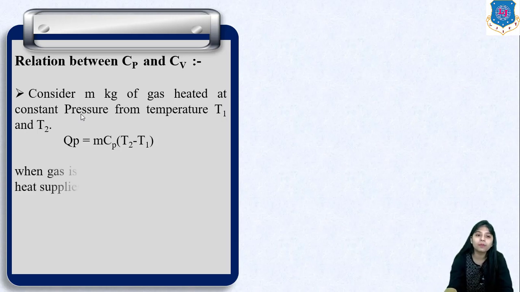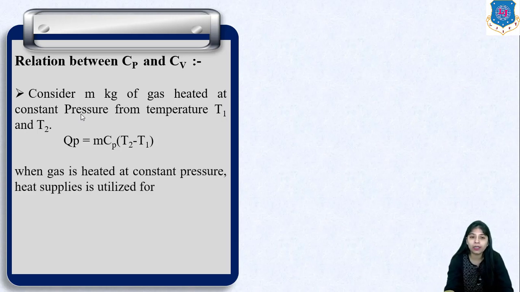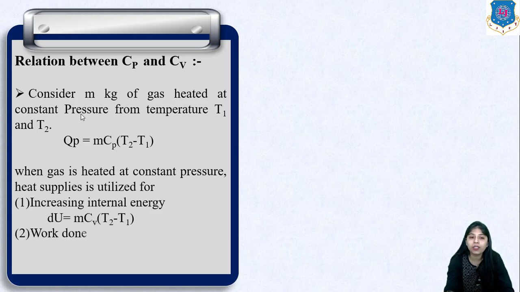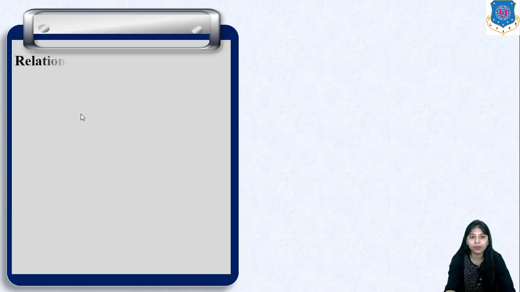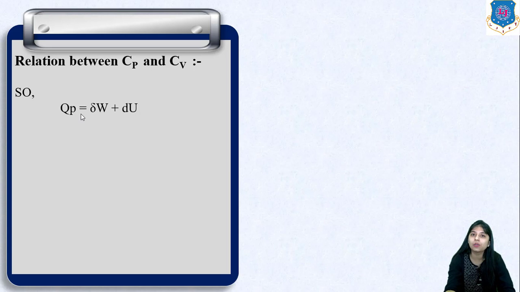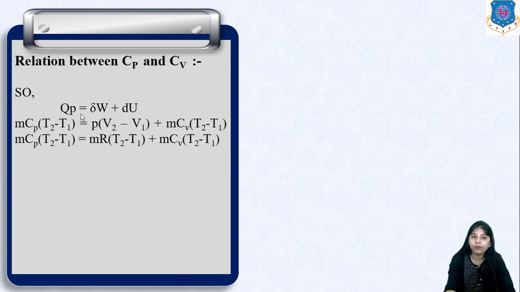Now when gas is heated at constant pressure, heat is supplied for increasing the internal energy and for work done. So we know that internal energy is given by mCv (T2 minus T1) and work done is P dV or P(V2 minus V1). In that case Qp is equal to dW plus dU, which will be mCp (T2 minus T1) is equal to P(V2 minus V1) plus mCv (T2 minus T1).